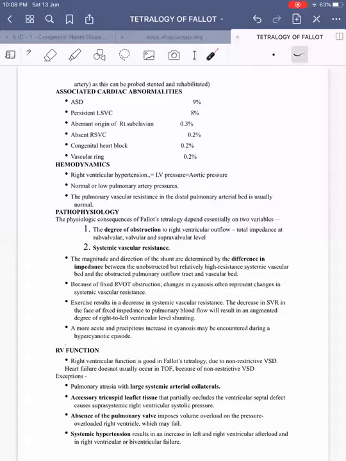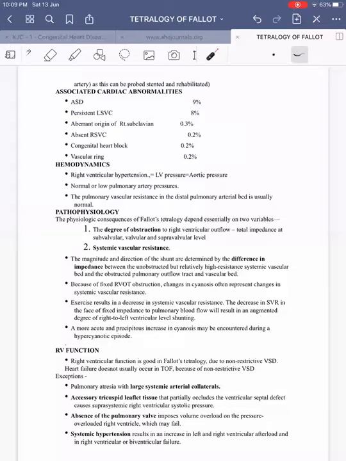In simple words, it depends upon the balance between right ventricular outflow tract impedance and systemic vascular resistance. The magnitude and direction of the shunt are determined by the difference in impedance between the unobstructed but relatively high pressure systemic vascular resistance and the obstructed pulmonary outflow tract and vascular bed. The balance between the systemic circulation and the pulmonary circulation determines the direction of shunt.